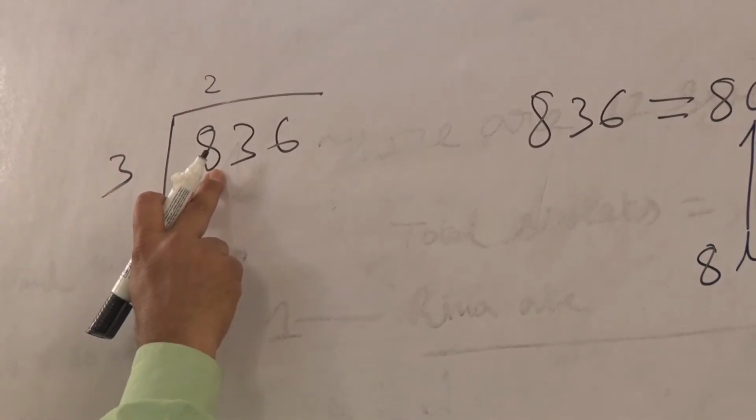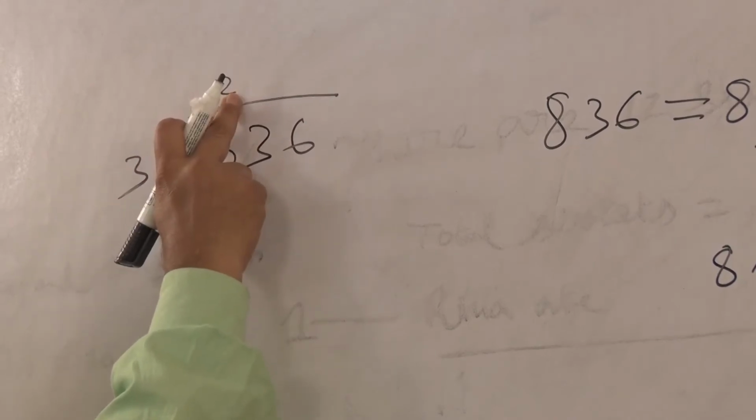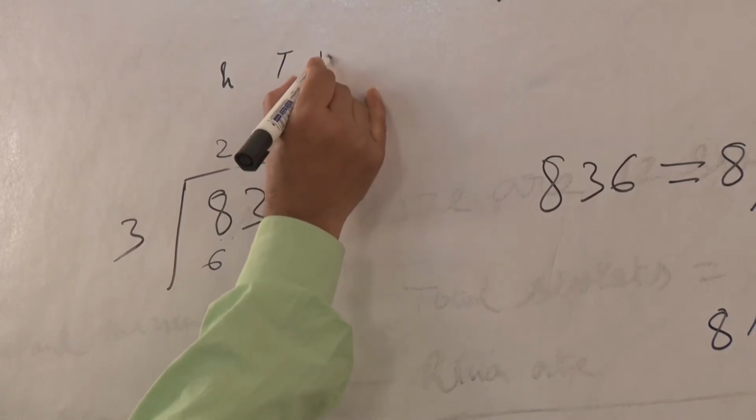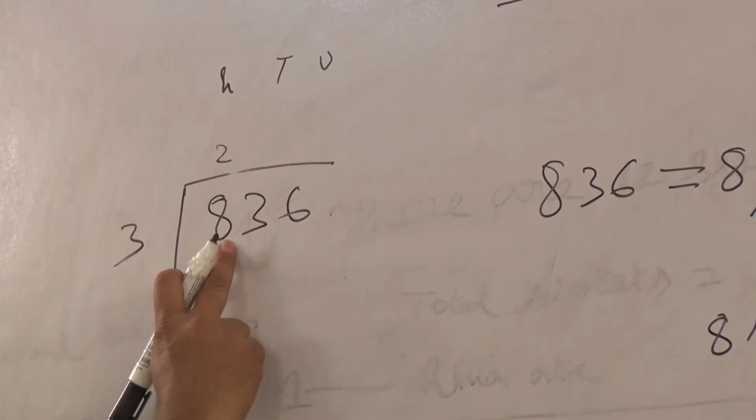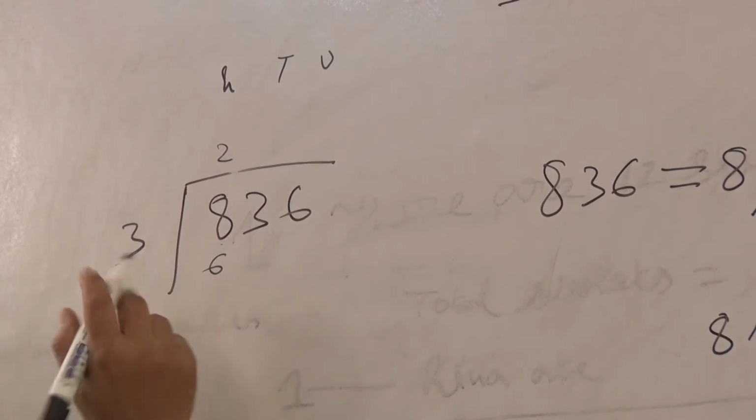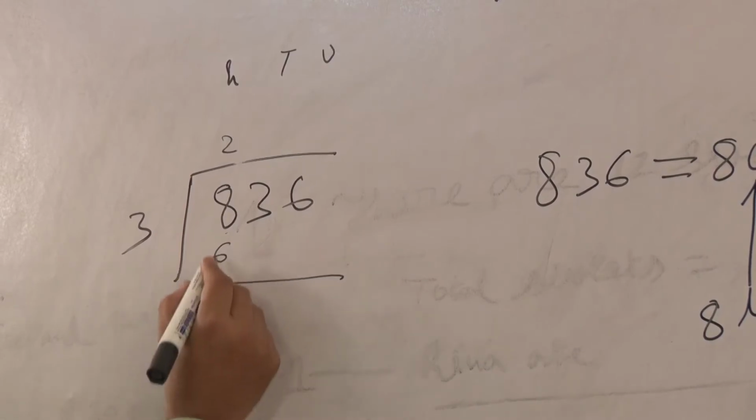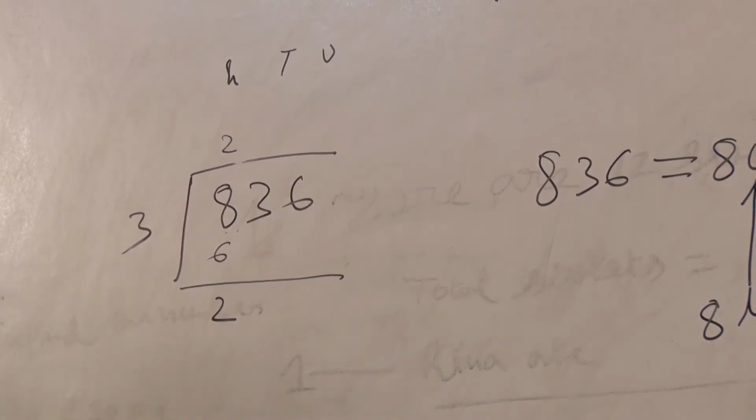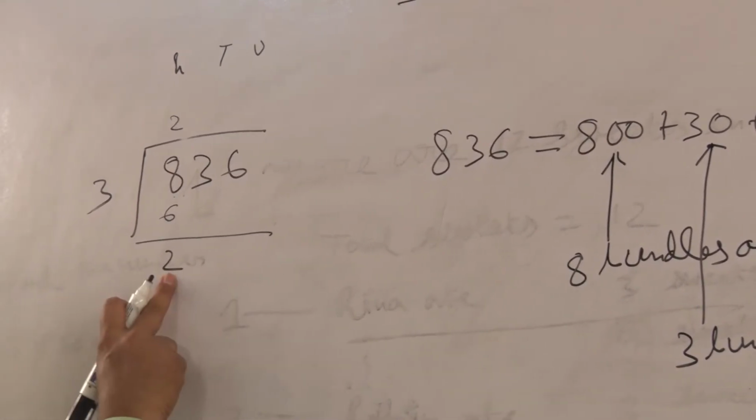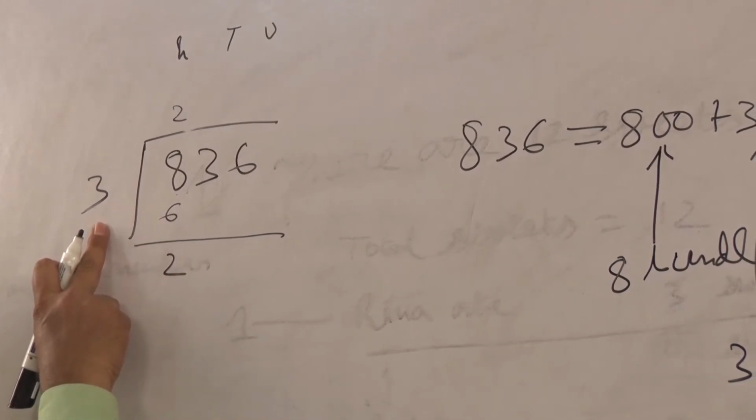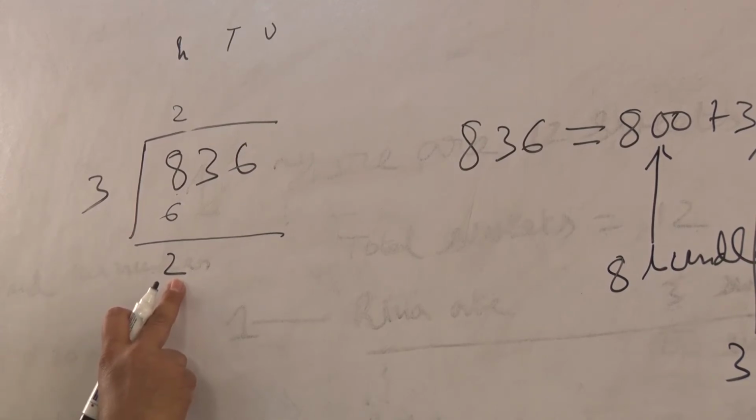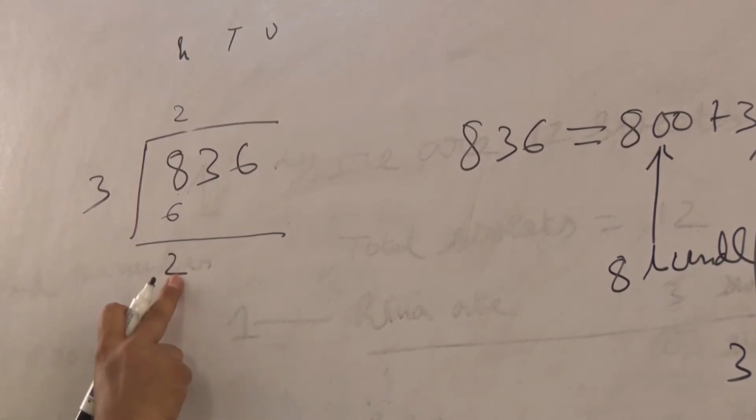The place value of 8 is 800, so the place value up to here is 200. That is the 100 place, that is the 10 place, that is the unit place. 8 bundles will be divided among 3 coconut sellers. Each will get 2 bundles of 100 straws, and 2 bundles are left. These 2 bundles cannot be divided among 3 coconut sellers without breaking, so we break these 2 bundles.